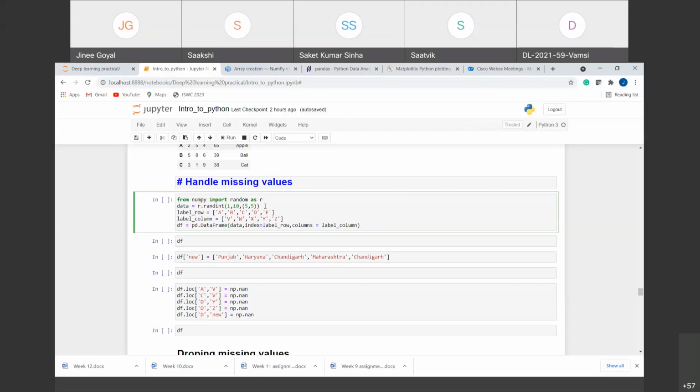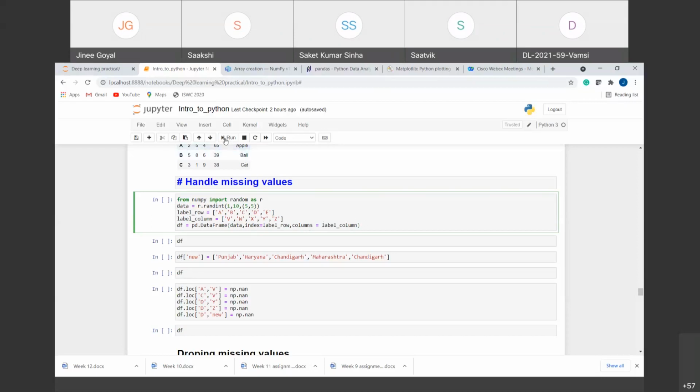Now for the data frame, we have to add labels for rows and labels for columns also. So I have manually added the labels for rows, and in a similar way the labels for columns. We have added all this into a data frame using the pd.DataFrame function. First we have given the data, then the index, that is the rows, and then the names of the columns.